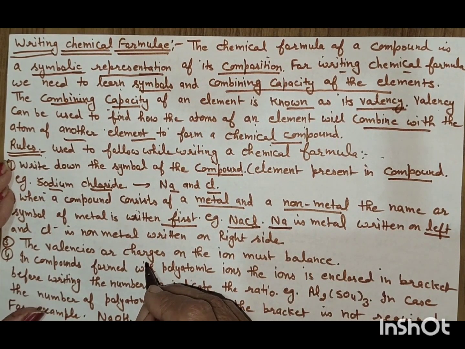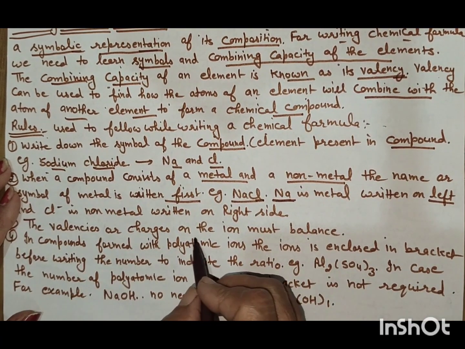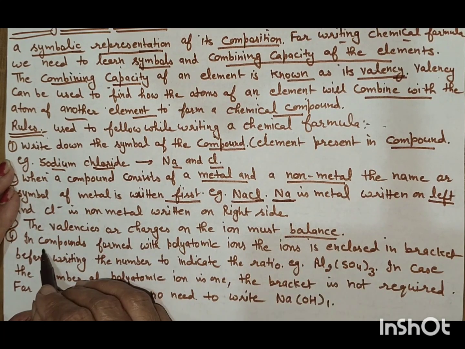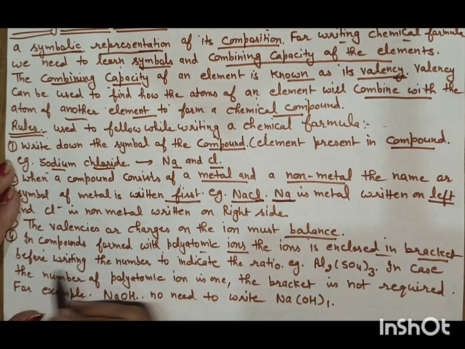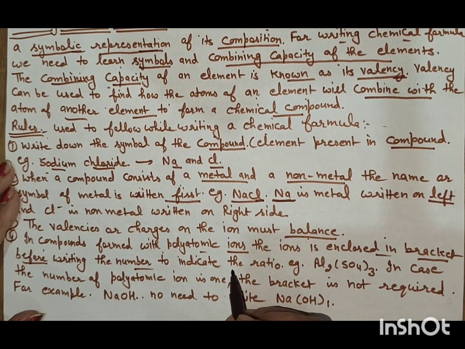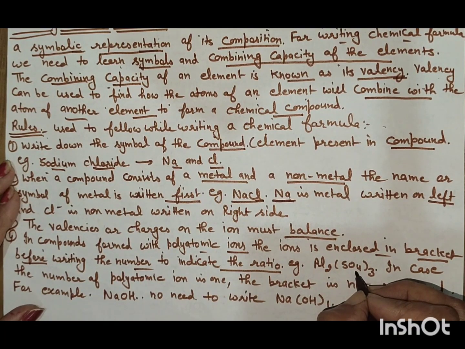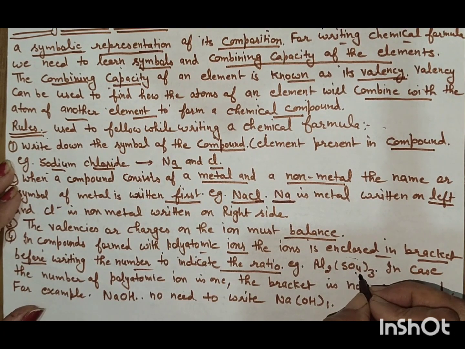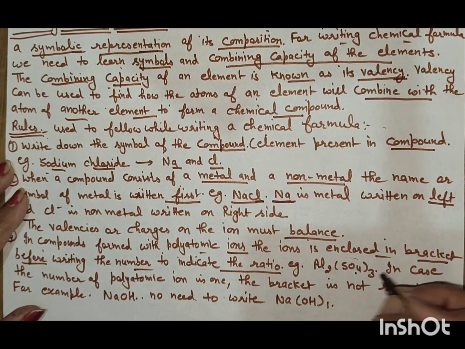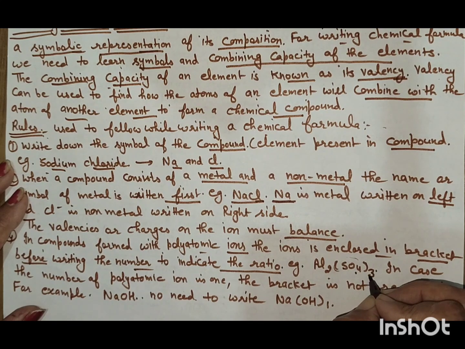The valencies or charges on the ions must balance. In compounds formed with polyatomic ions, the ions are enclosed in brackets before writing the number to indicate the ratio. If we want to write aluminium sulfate, it contains a polyatomic ion, sulfate, so we will write it in brackets and then indicate the number.